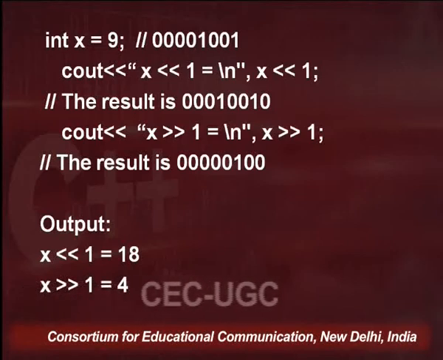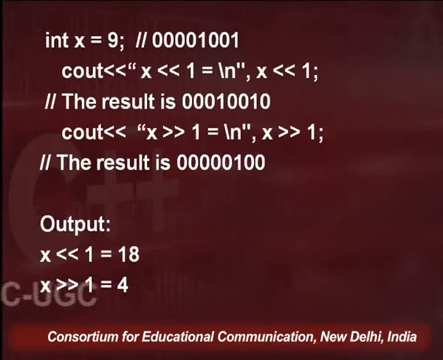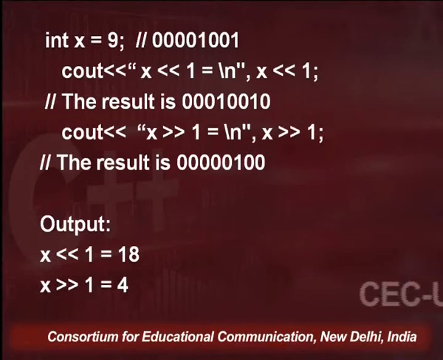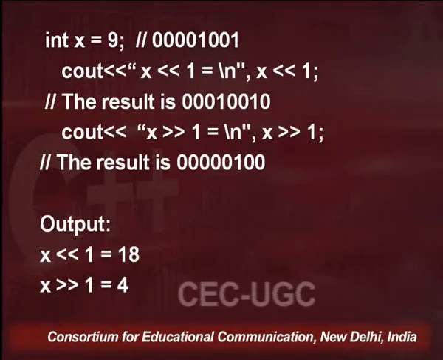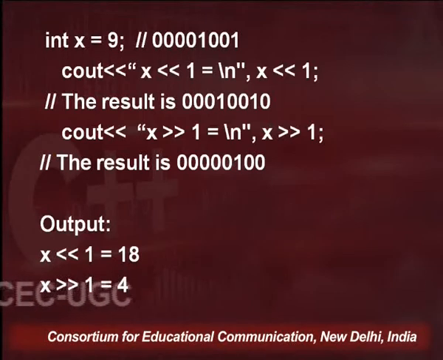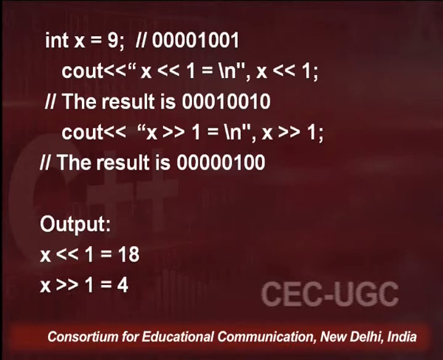Now coming to the right shift. So x right shift 1, that means the bits of x, which is 9, are shifted to the right hand side by 1. So all the bits will be shifted to the right side. That means the rightmost bit will vanish, and here we will have 0 0 0 0 0 1 0 0, and the rightmost one is vanished.